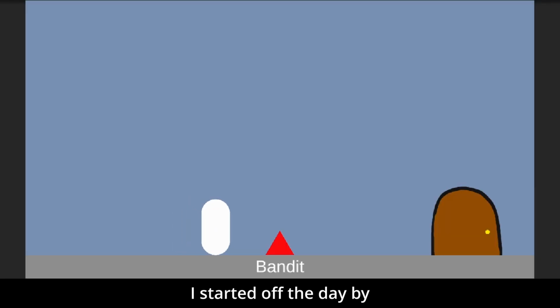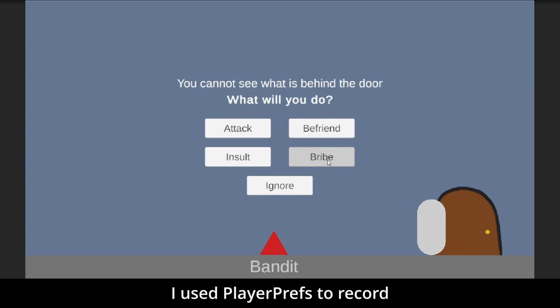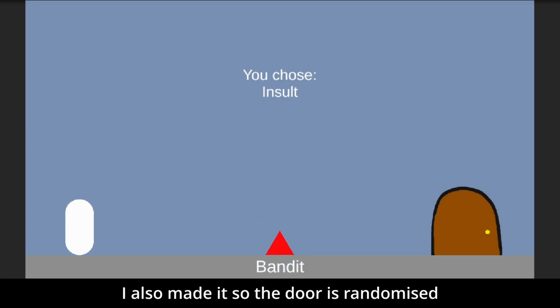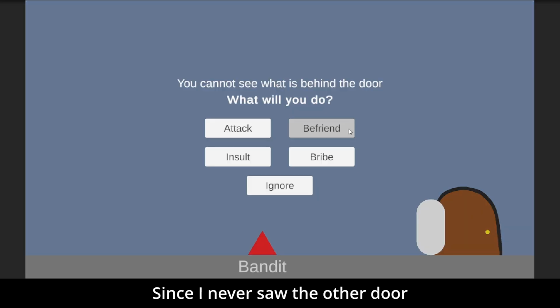Day 5. Yeah, progress did not get any faster. I started off the day by grinding on a guy, and after that fun time, I used player prefs to record which action you selected since the scene is reloaded for each room. I also made it so the door is randomised between the 2 textures I made, but clearly this wasn't the case since I never saw the other door.